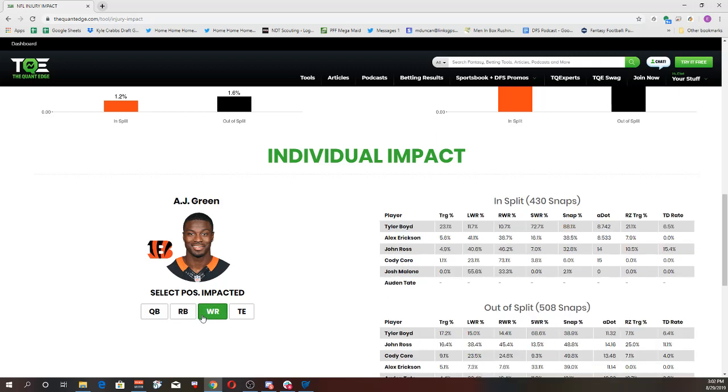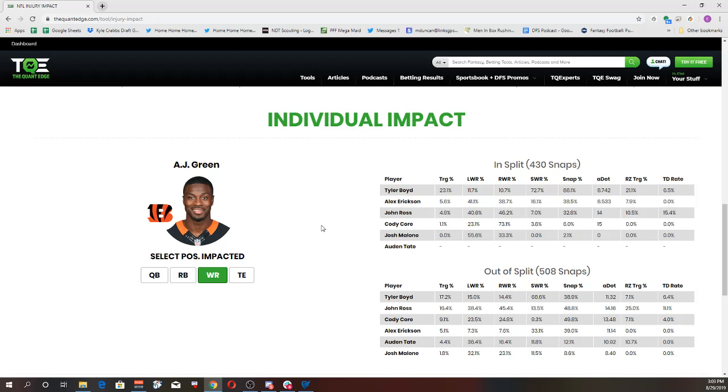I think this is really important. When AJ Green was on the field, Tyler Boyd had a 23.1% target share. When he was off the field, he had a 17.2. We can see whether Boyd was lined up at left receiver, right receiver, slot receiver, what percentage of the snaps he played, what was his A-dot, red zone targets, touchdown rate, a bunch of very helpful fantasy football statistics.